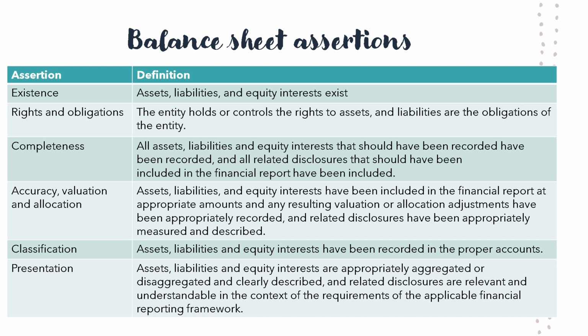Rights and obligations is the claim made by management that they hold or control the rights to the assets shown on their balance sheet, or they do in fact have an obligation to repay the liabilities disclosed on their balance sheet. So that is, if they claim to hold 10 buses, then those 10 buses must be legally owned by the entity. Or in terms of a liability, they may disclose a loan on their balance sheet, then the loan documentation would show that the loan is indeed in the name of the entity.